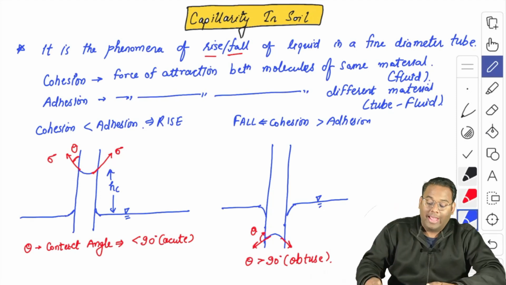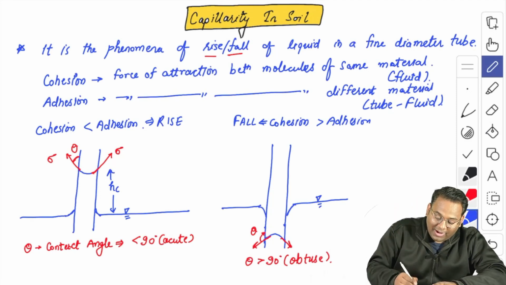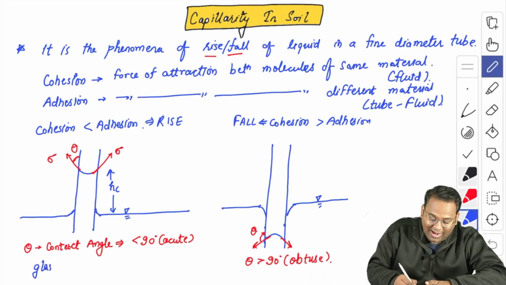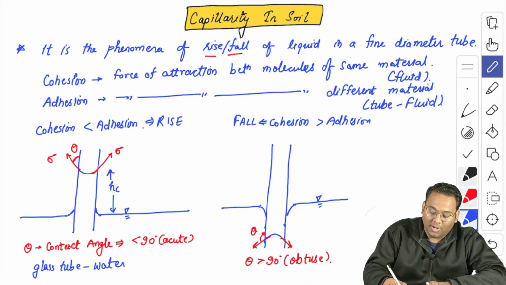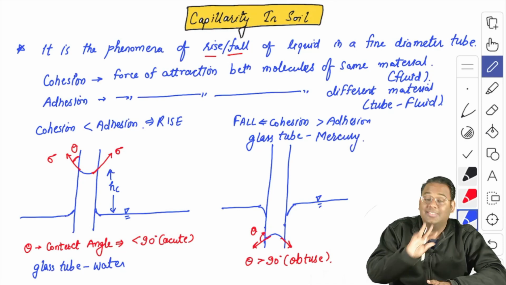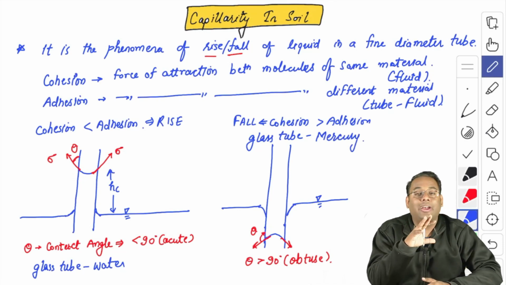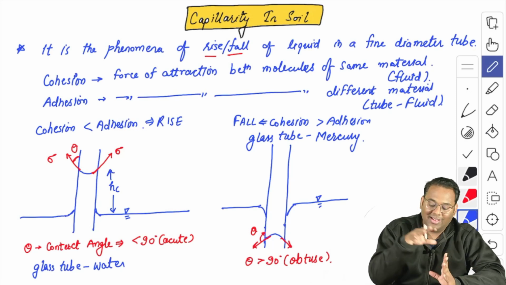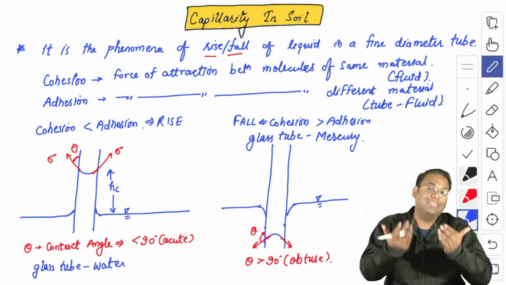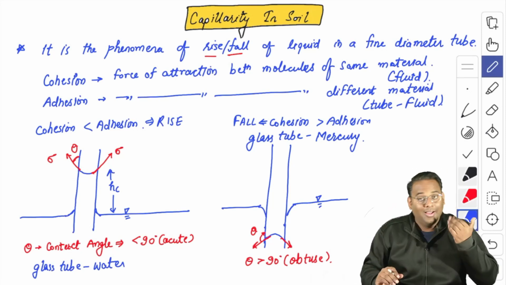But if you want examples of these, then from fluid mechanics you might have also studied that the example of rise is the glass tube along with the fluid, that is water. But if I want to observe the fall, then that is observed with the glass tube and mercury present in the tube. So these are the two examples, but obviously if I am studying soil mechanics, then the example will be soil solids and water, and in that particular case you will always see the rise.